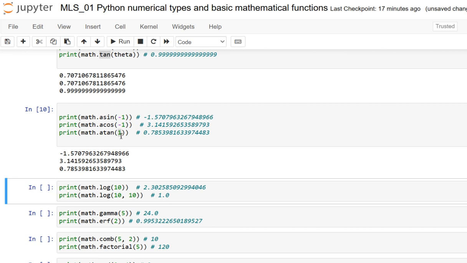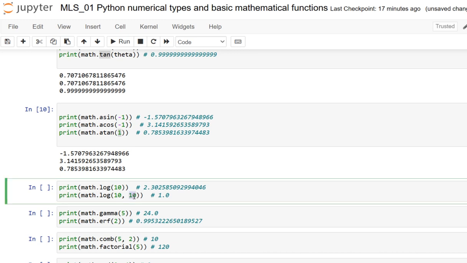Next it is all about the logarithmic function. The log function in the math module performs logarithms, and it has an optional argument to specify the base of the logarithm. Note that the second argument is positional only.